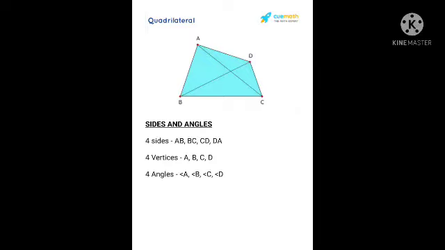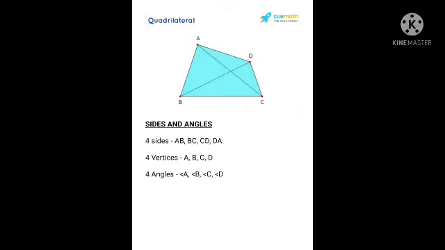The other names for a quadrilateral are quadrangle and tetragon, which are not so important to you. Just for your knowledge, I am saying that quadrangle and tetragon are other names for quadrilateral.